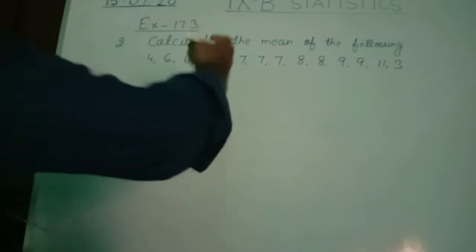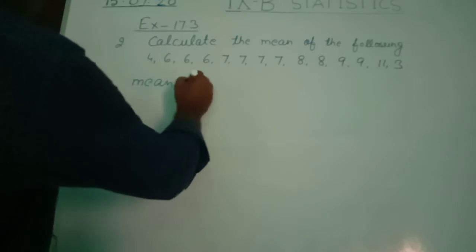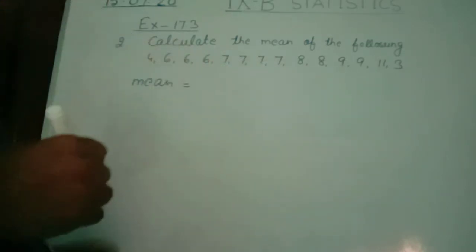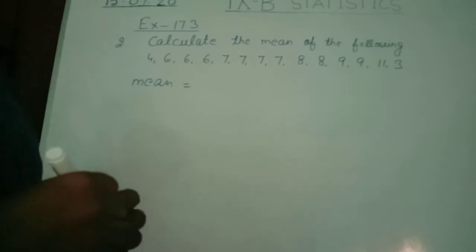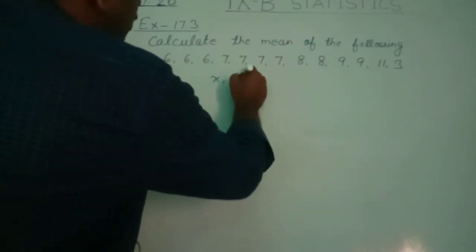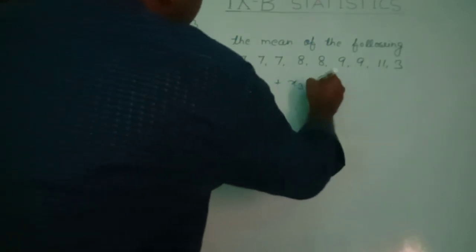But to find the mean, either you write the sum of variates by the number of variates, or you write this formula also: x1 plus x2 plus x3 plus dot dot dot plus xn by n.